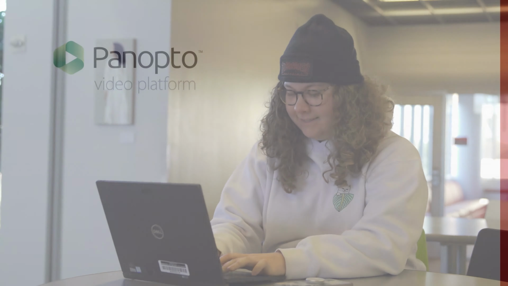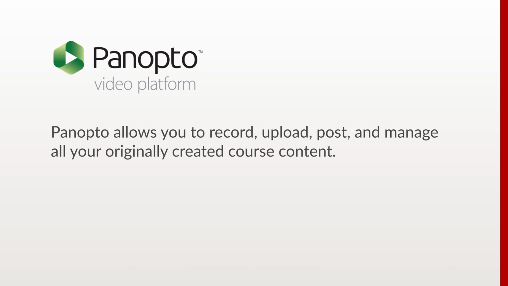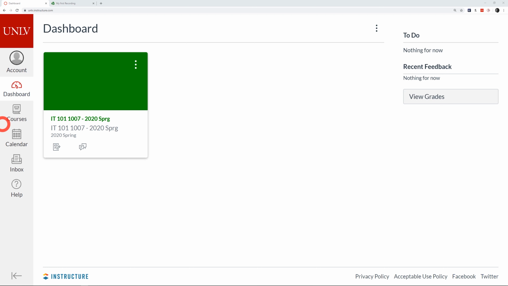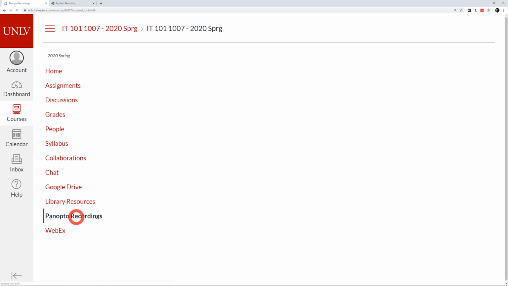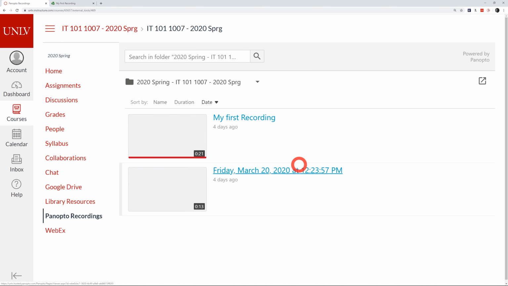At UNLV, we offer lecture capture and video hosting through Panopto. Panopto is a video content management tool that allows you to record, upload, post, and manage all of your originally created video content. Panopto integrates with WebCampus. In your course, you'll see the Panopto Recordings navigation link. Videos uploaded for the course will appear here.